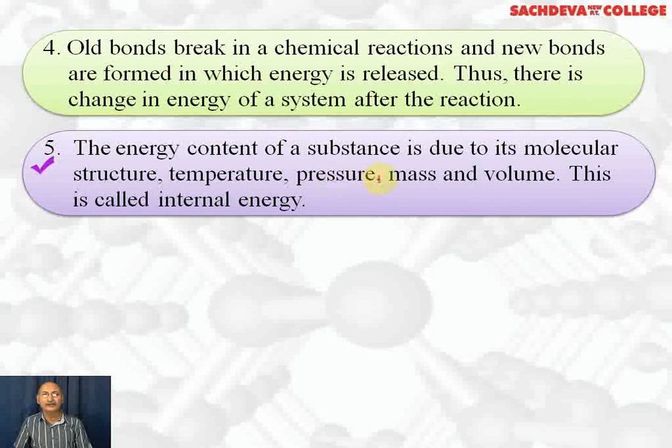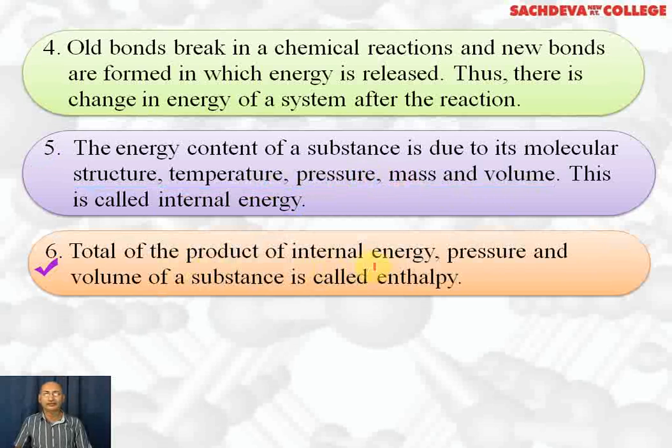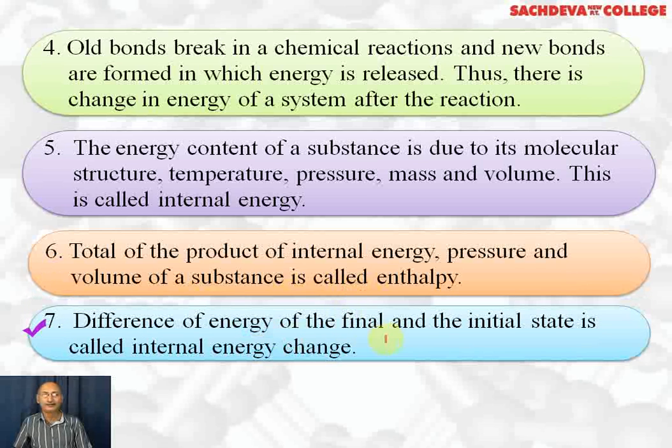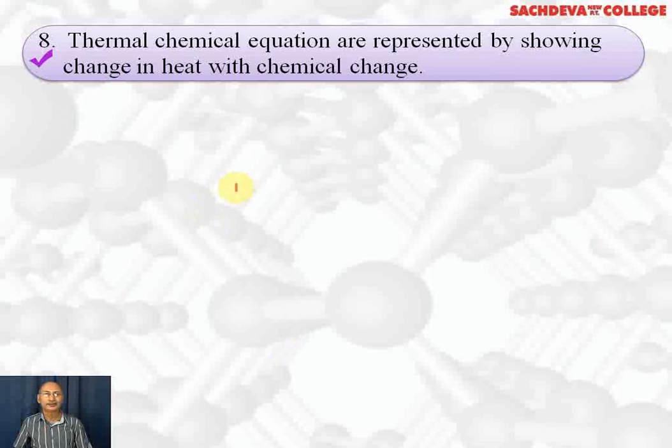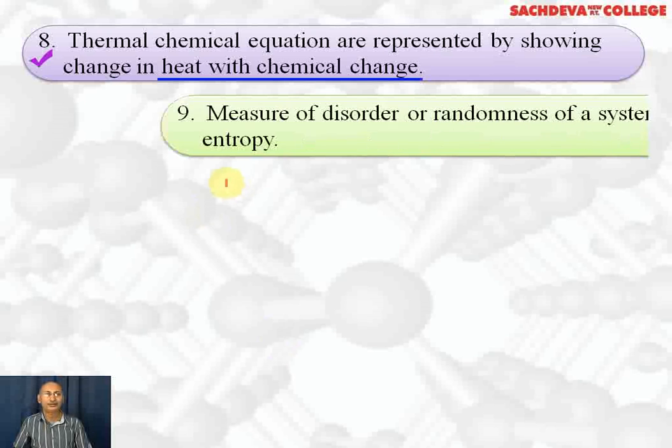The energy content of a substance is due to its molecular structure, temperature, pressure, mass, and volume. This is called internal energy. The sum of internal energy and the product of pressure and volume of a substance is called enthalpy. That is, enthalpy is equal to internal energy plus P delta V. The difference in energy of the final and initial state is called internal energy change. Thermochemical reactions are represented by showing the change in heat with the chemical change.